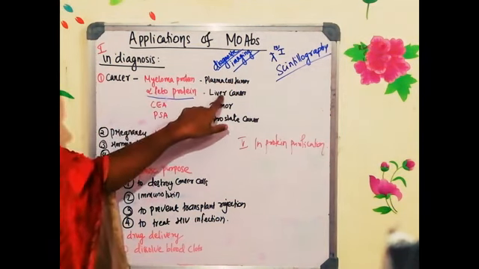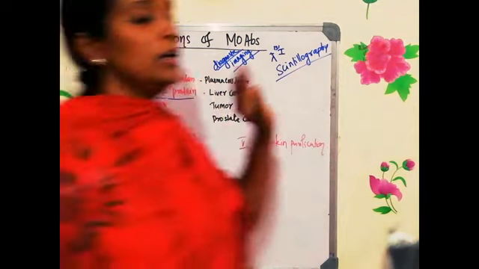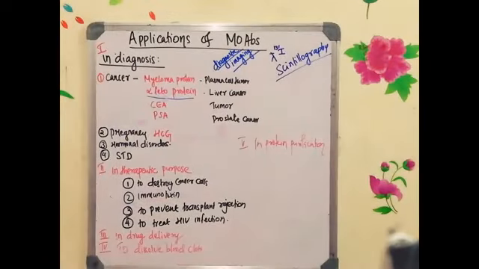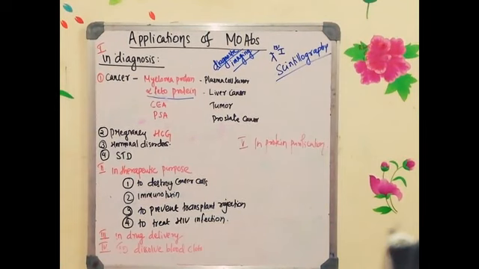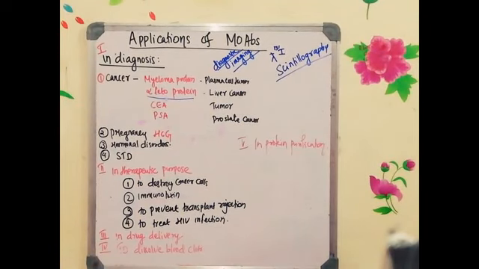Alpha fetoprotein is the antigen used for the diagnosis of liver cancer. Alpha fetoprotein is produced by the fetal cells. After birth, the level of the alpha fetoprotein reduces to 20 nanogram per ml. Level of alpha fetoprotein is elevated in liver cancer, cirrhosis and hepatitis. So this can be identified with the help of monoclonal antibody. And the carcinoembryonic antigen will give you an idea whether a person has a tumor. If they have tumor, carcinoembryonic antigen will be there in the serum. And in the case of prostate cancer, there will be prostate specific antigen.